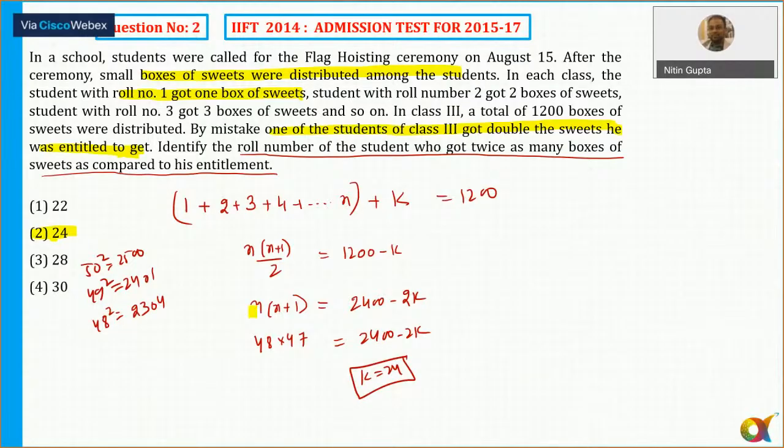When I reach this stage, n into n plus 1 is equal to 2400 minus 2k. So always remember your answer should be approximately closer to the square root of 2400. So 2400 का square root approximately calculate करो. तो मुझे पता है 50 स्क्वायर 2500 होता है, तो मैं देखूंगा उसके आसपास 49 स्क्वायर 2401. बट मेरा वैल्यू ये n स्क्वायर प्लस n है ना, तो मेरा आंसर 2400 से कम होना चाहिए. तो 48 स्क्वायर इज 2304. सो यू कैन ट्राई विथ 48 here.